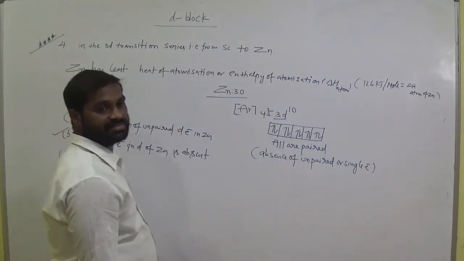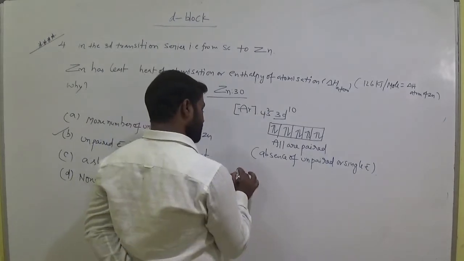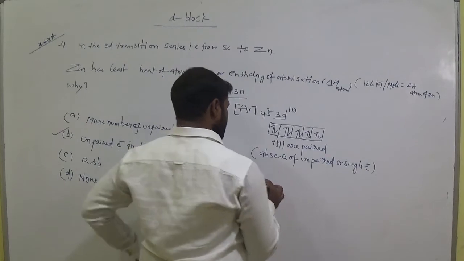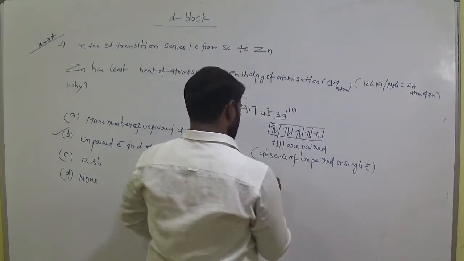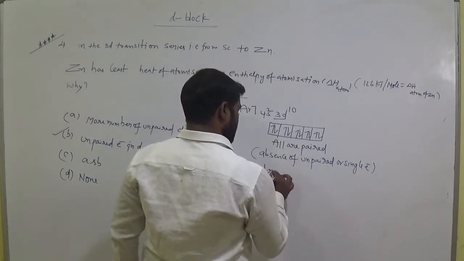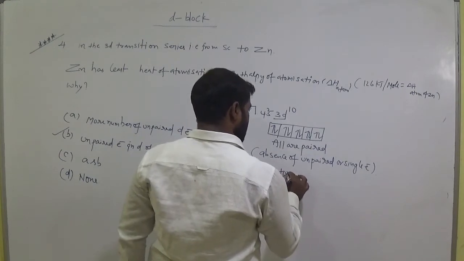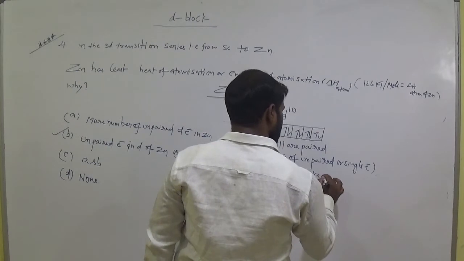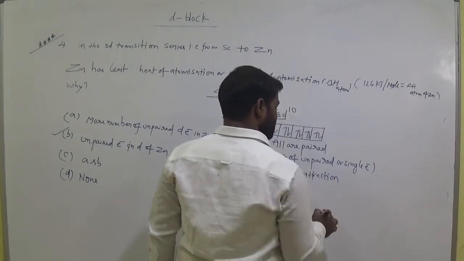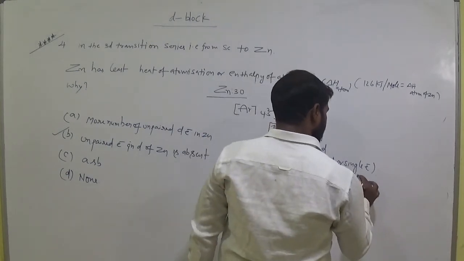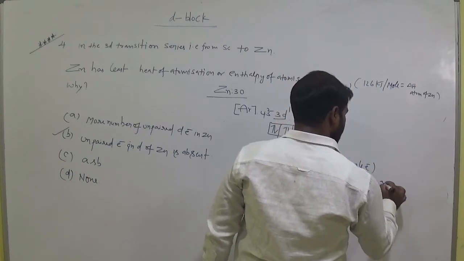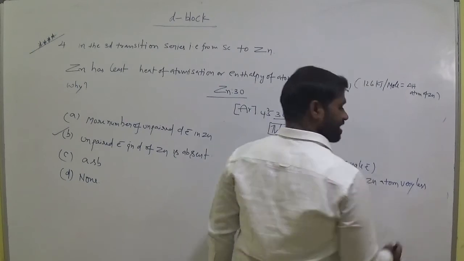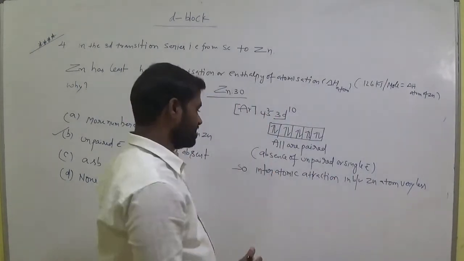So due to the absence of unpaired electrons, the interatomic attractions between zinc atoms are very less.